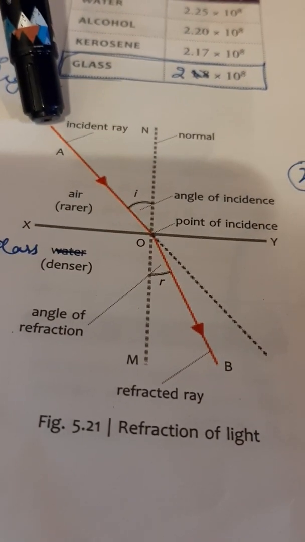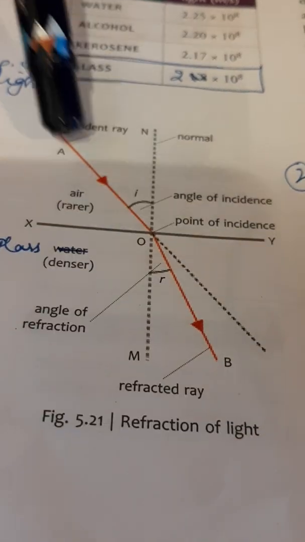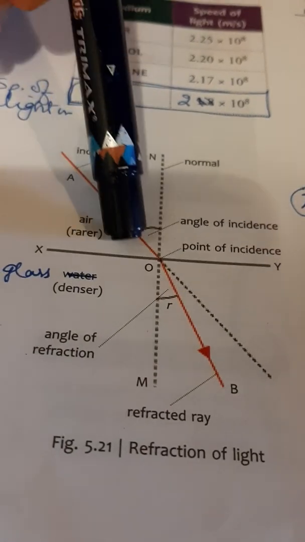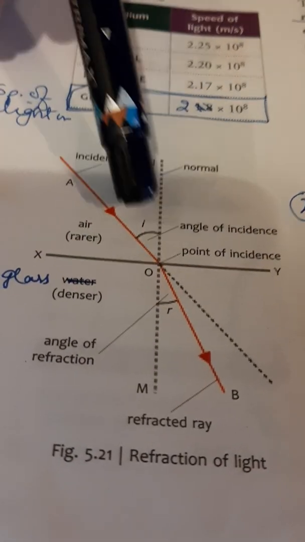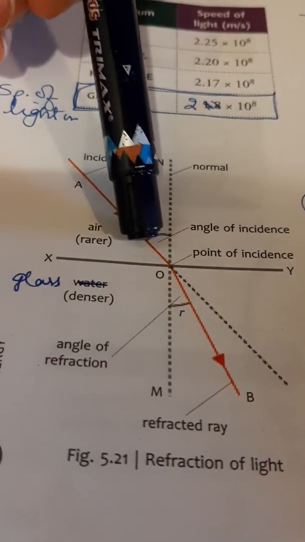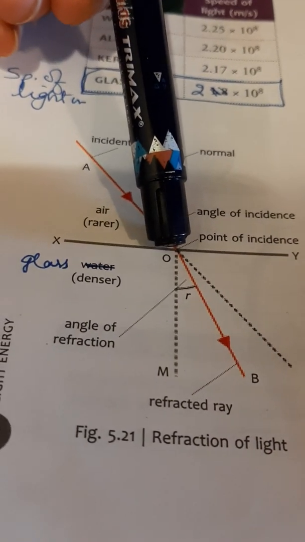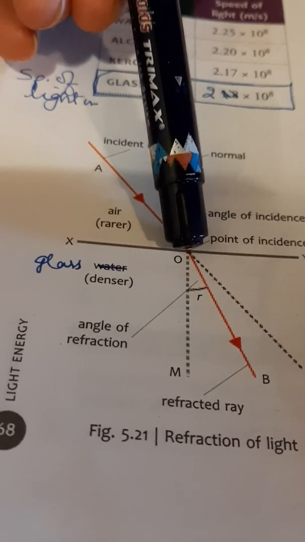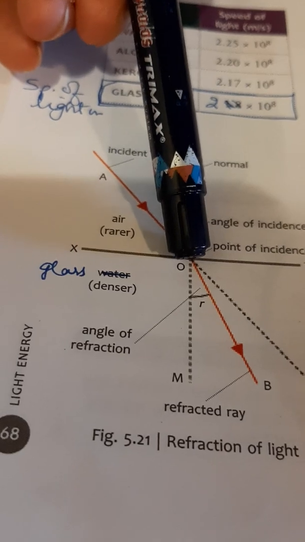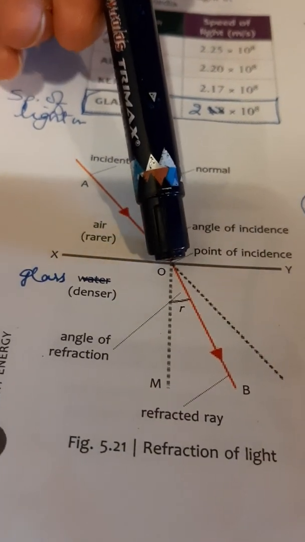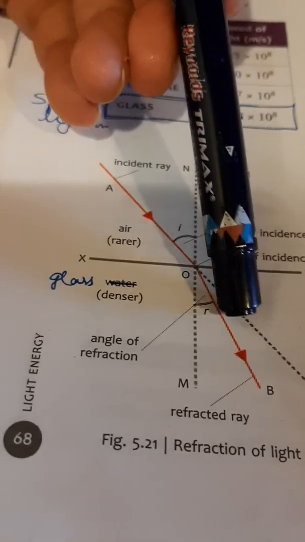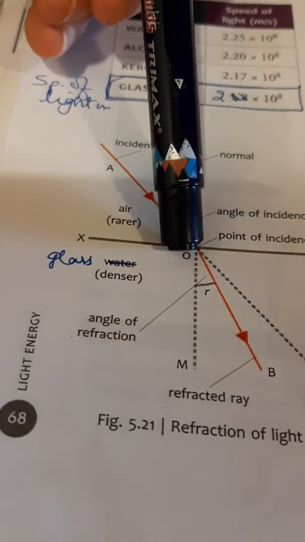And this light ray, which is marked with an arrow and of red color, and it is written as AO, this is the incident ray which is striking this surface XY. It is coming in air in a straight path, but as soon as it comes at the point O, it touches the surface XY at point O. That is the surface of separation. So at point O, it will not now follow the straight path as shown with dotted lines,